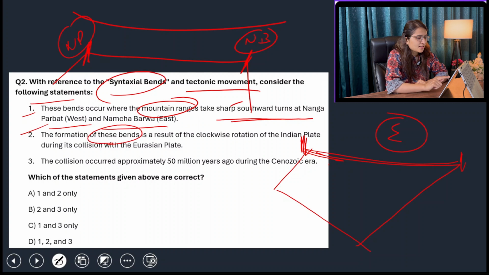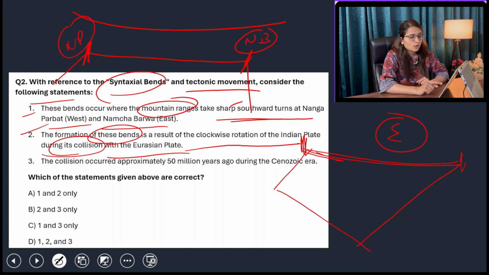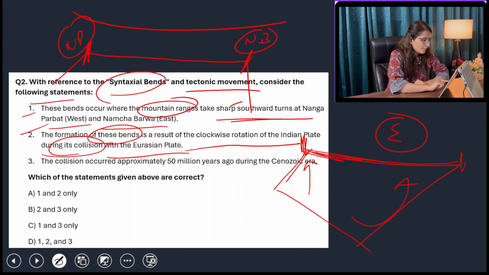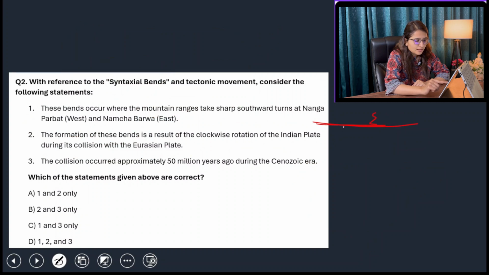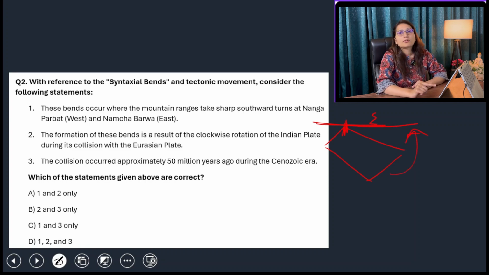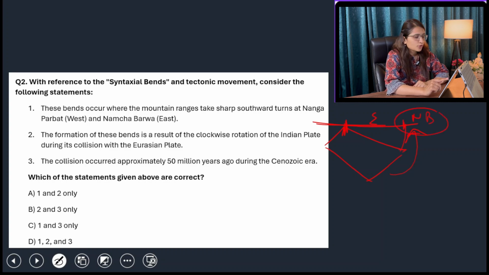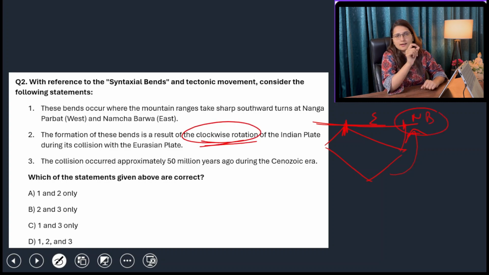The formation of these bends is the result of the clockwise rotation of the Indian plate during its collision with the Eurasian plate. No, first of all, the Indian plate collided with this area and then ultimately it moved in this direction. So ultimately what happened is, this is your Eurasian plate, this was your first Indian plate, it collided with this area and then it moves toward like this. So this was your anti-clockwise movement and not the clockwise movement of the Indian plate, and it collided with this area which formed the Namcha Barwa, the syntaxial bend. So the clockwise rotation is wrongly written here. The answer should be anti-clockwise movement.